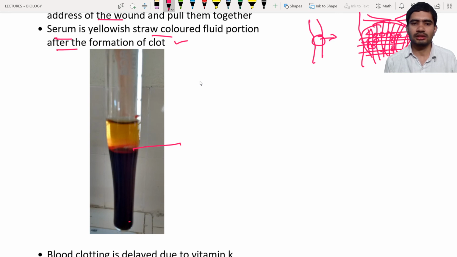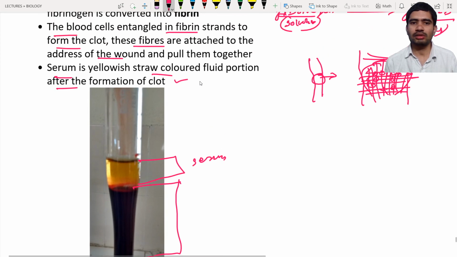You can see here, these are the blood cells that have settled down, and on the top of them you can see some fluid portion. So this fluid portion is known as serum. Can you see here? It is light yellow in color. This light yellow fluid is formed above the cells. Such fluid above the blood cells is known as serum. So this serum can also be formed on the blood clotting in the injured area.